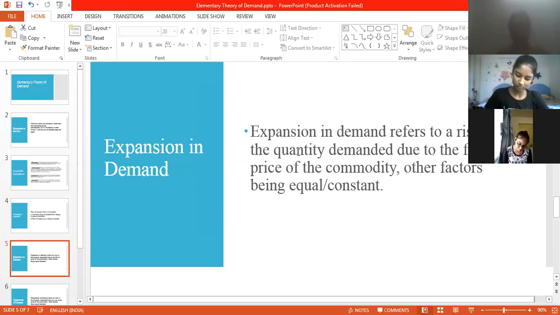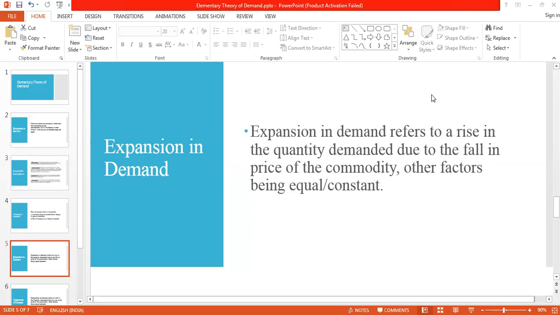Expansion in demand refers to a rise in the quantity demanded due to a fall in the price of the commodity, other factors being equal.